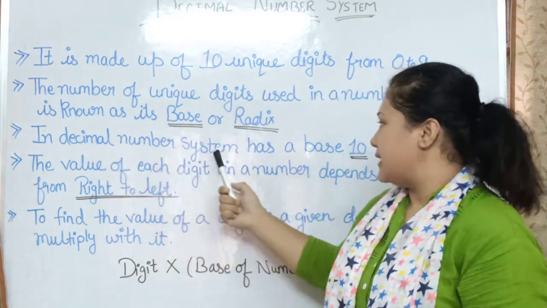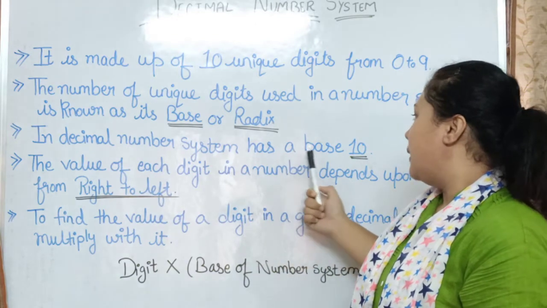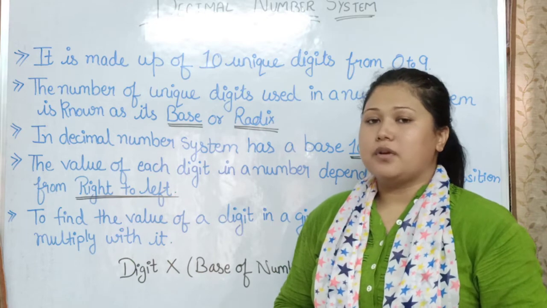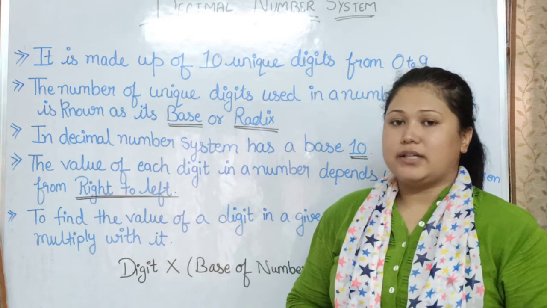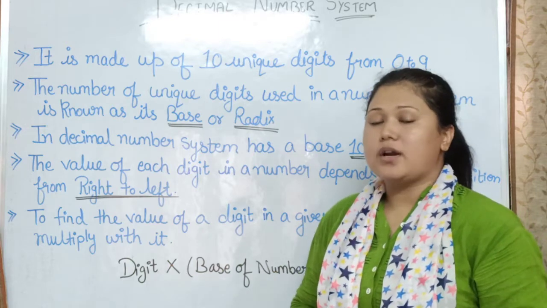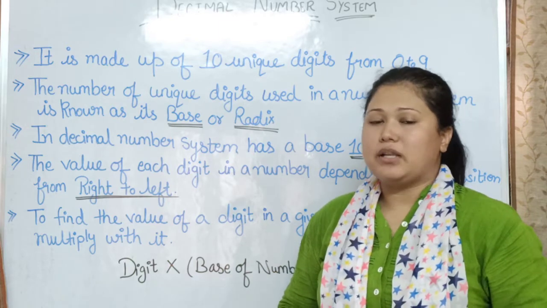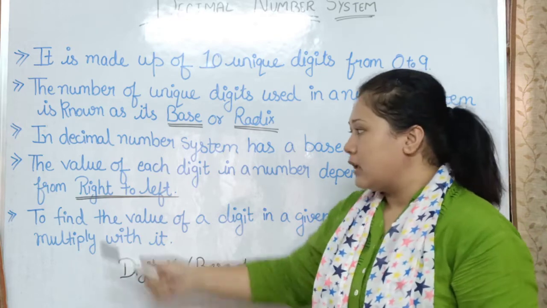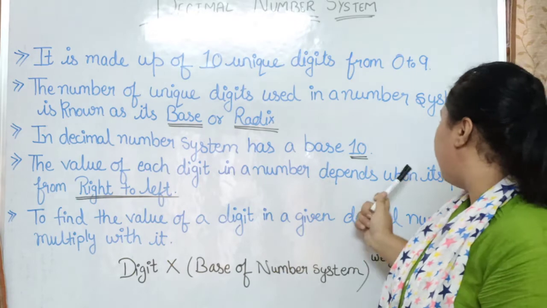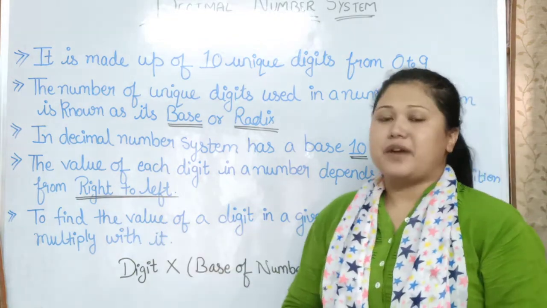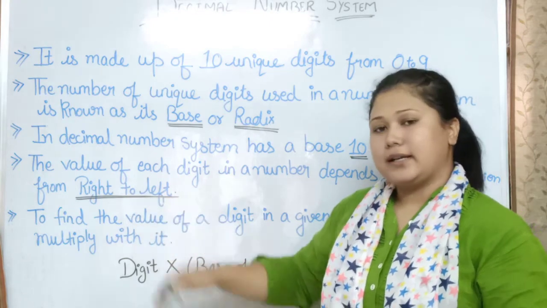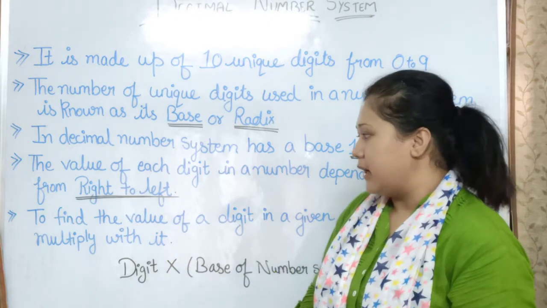The decimal number system has a base of 10. If in a number system the base is written as 10, that particular number belongs to the decimal number system group. The value of each digit in a number depends upon its position from right to left. We will see the practical of this in the upcoming minutes.